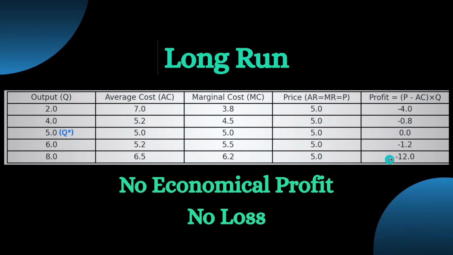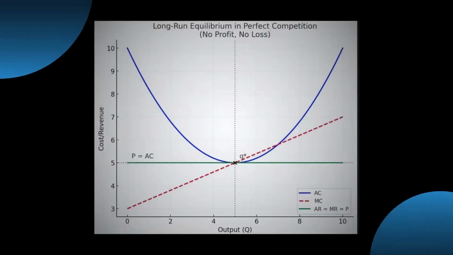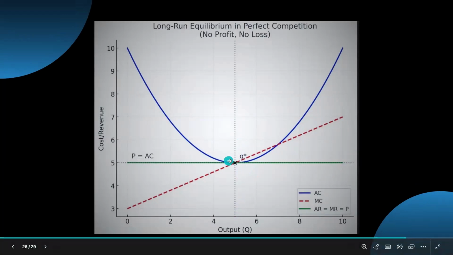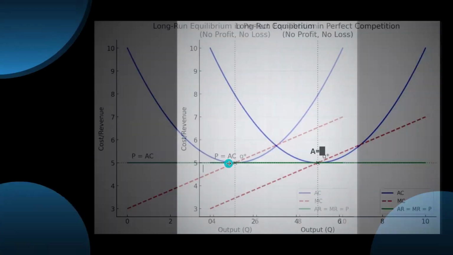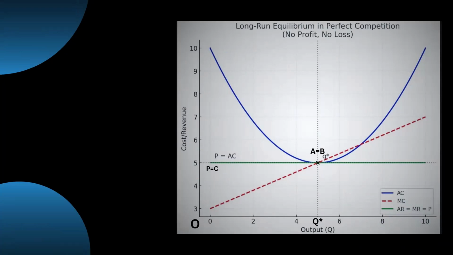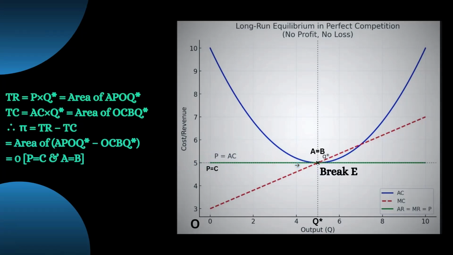So here is the graph, and we can see that at Q star, all the things intersect, and here the profit is 0. So these are the equations, and we can see that there were the points P and C and A and B in the previous figure. There was a shaded region created, but in this case, they are all at the same point. So this is the proof, and we can see that